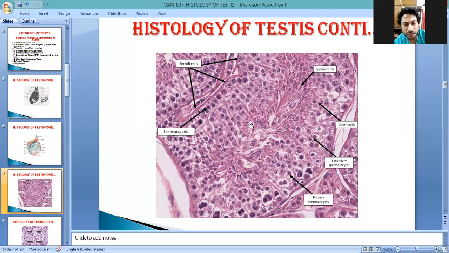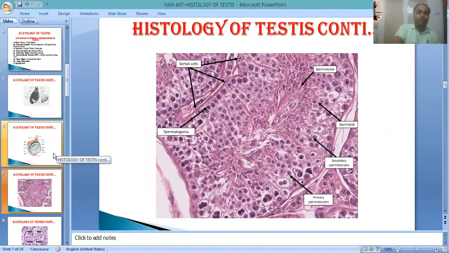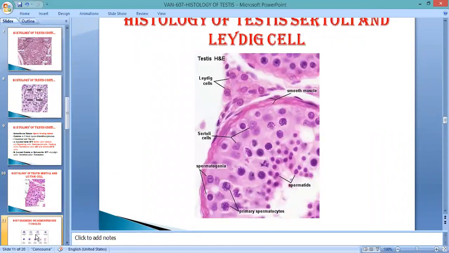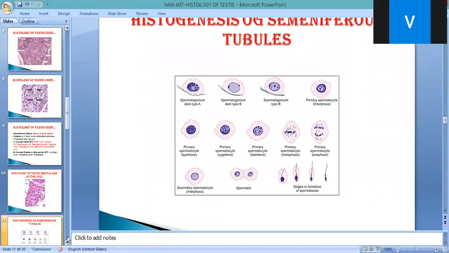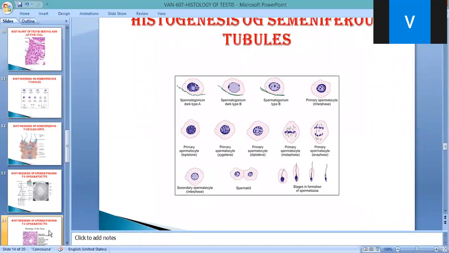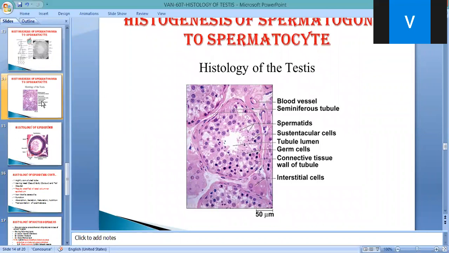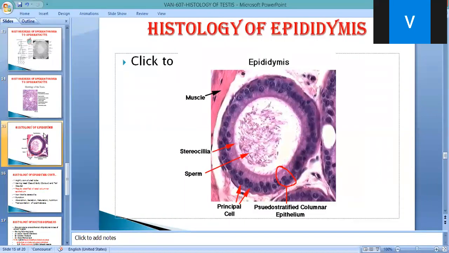This is known as spermio. This is known as Vijay. All the processes which take place inside the seminiferous tubules, this process is called, Vijay, tell me. Are you listening to me, Vijay? Hello, Vijay. Is the slide visible?